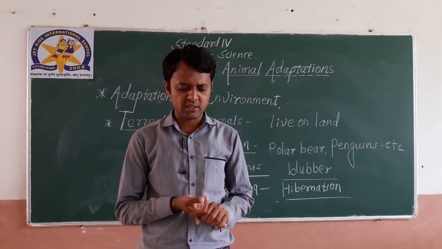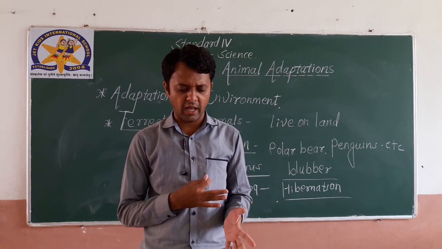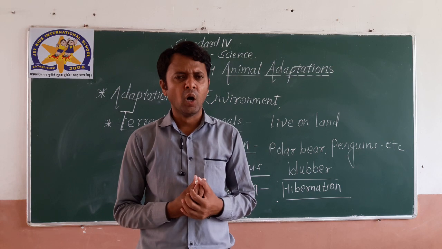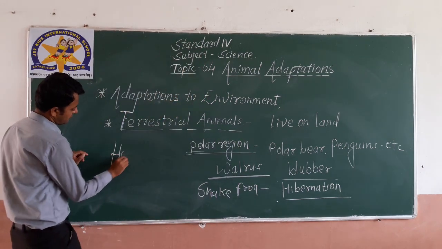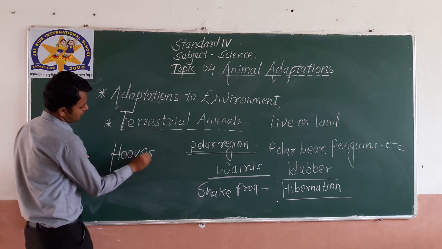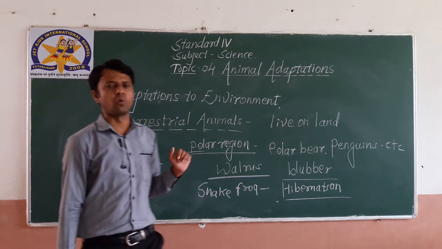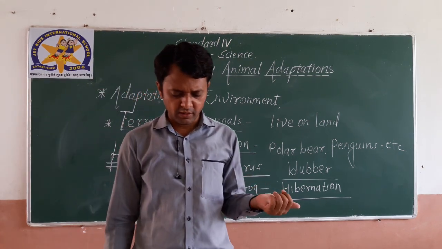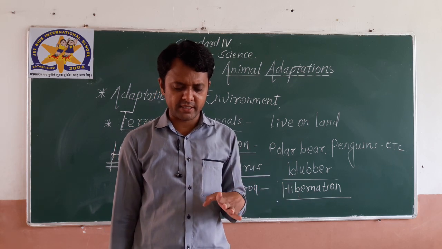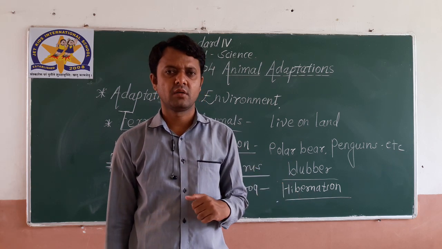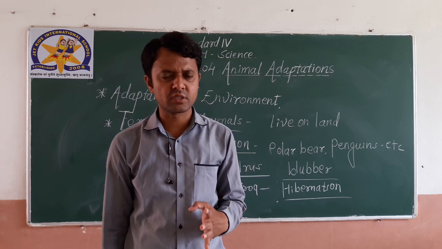Some animals have hooves. Hooves are the hard covering present in the foot of some animals, as given in your book.